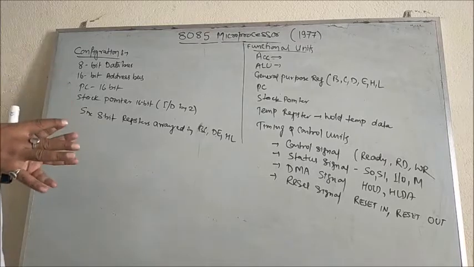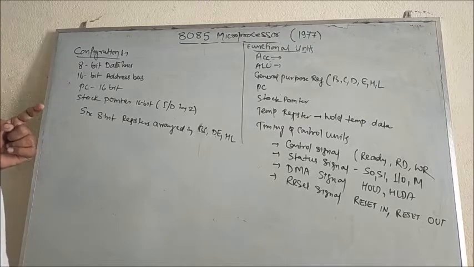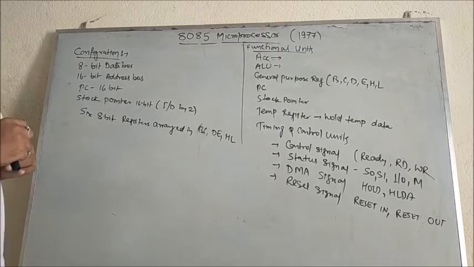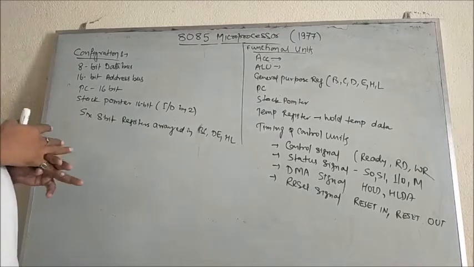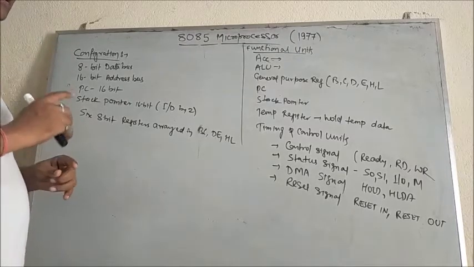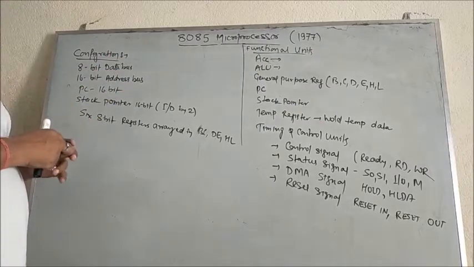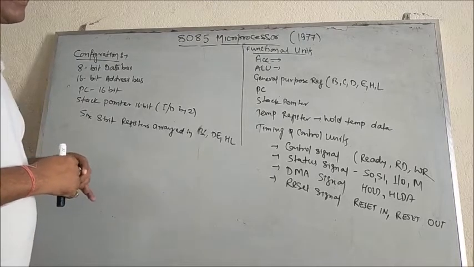These local memories store some instructions in the form of data, so that data has to be carried through the bus system. If the data is carried through the bus system, the bus system is called a data bus. And for carrying the data, 8 bits are assigned for the bus system.